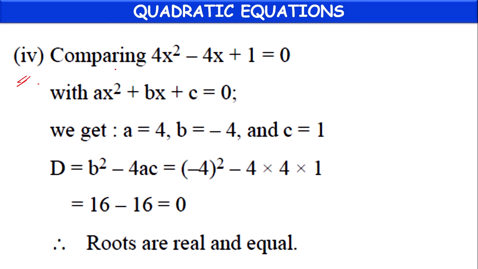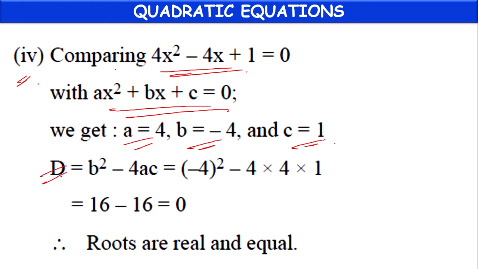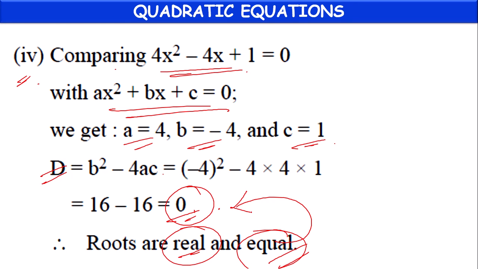Next one. Comparing 4x square minus 4x plus 1 equal to 0 with the general form, a equal to 4, b equal to minus 4, c equal to 1. We can find the discriminant value. We will get 0. As we are getting 0 here, the roots are real and equal. Roots will always be equal when and only when the discriminant is 0. Only in that particular condition will roots be considered equal.